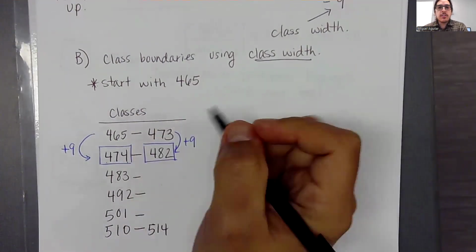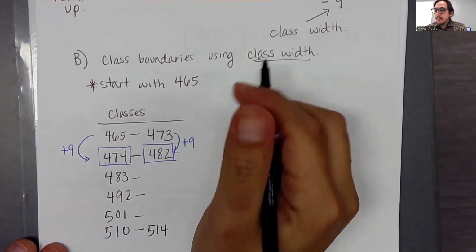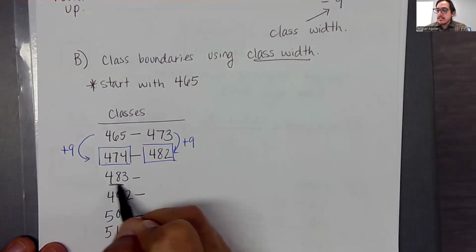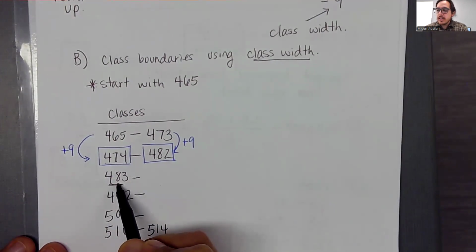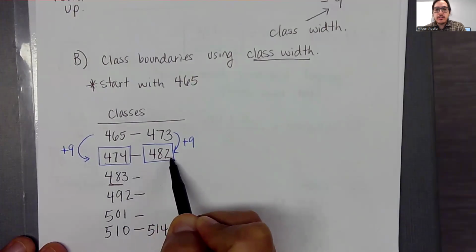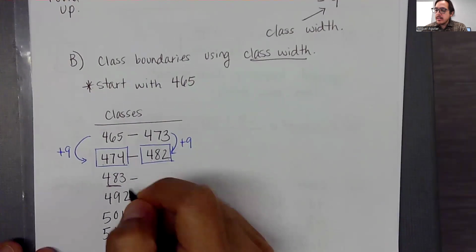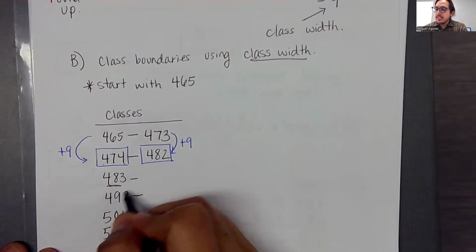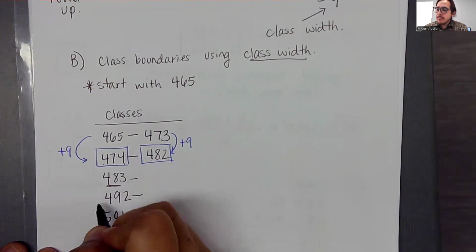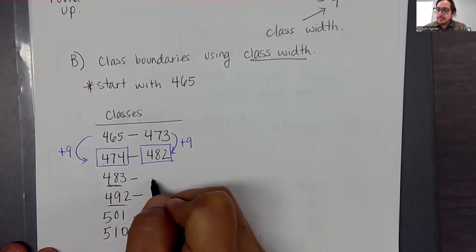482. And there's a lot of little things that you can do to check yourself. For instance, if I look at this next lower boundary, 483, and subtract 1, I get 482, which should be correct. I could do it either way. I could count down 1 from the next lower boundary to get the upper boundary. So if we look at 492, this one should be 491.